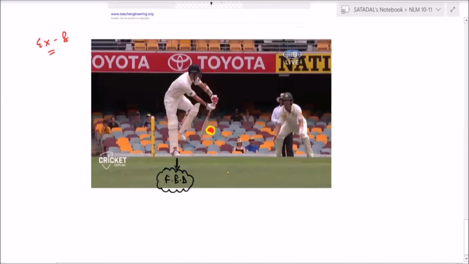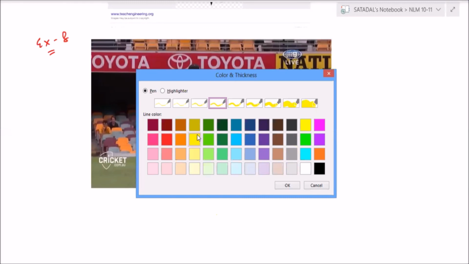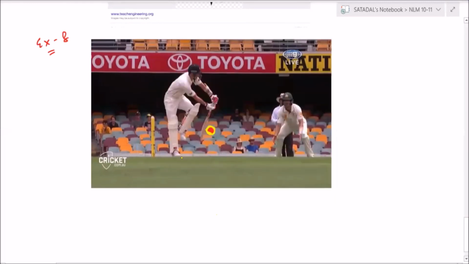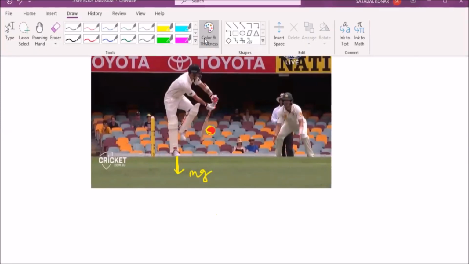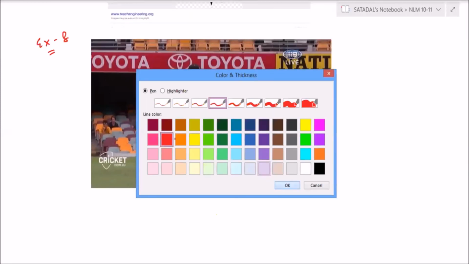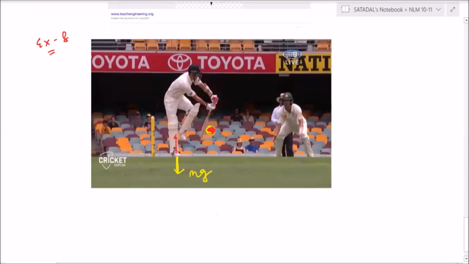Okay. So now I am going to draw his free body diagram. So what will be the case? Tell me, one by one. On the ground, he is exerting a force in the downward direction. In this direction, what is the force? mg. Right? In the upward direction, what is the force? That is the normal reaction.